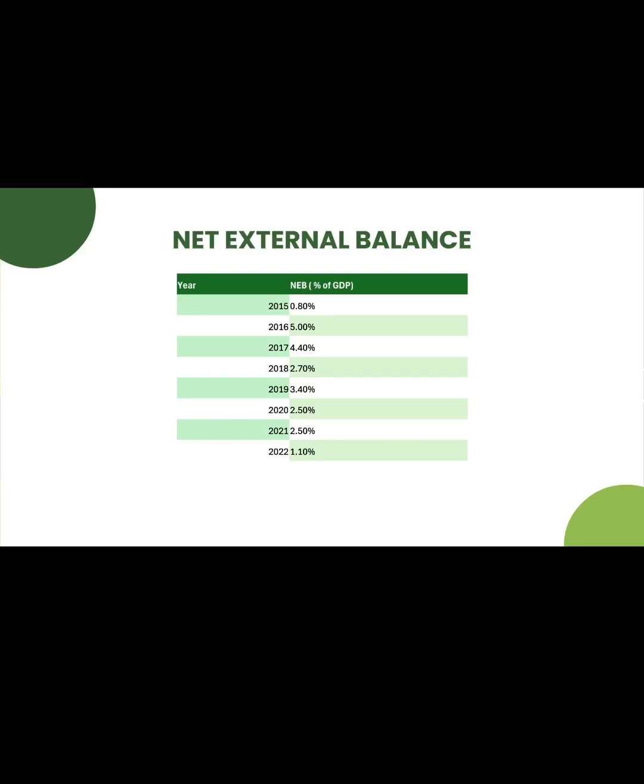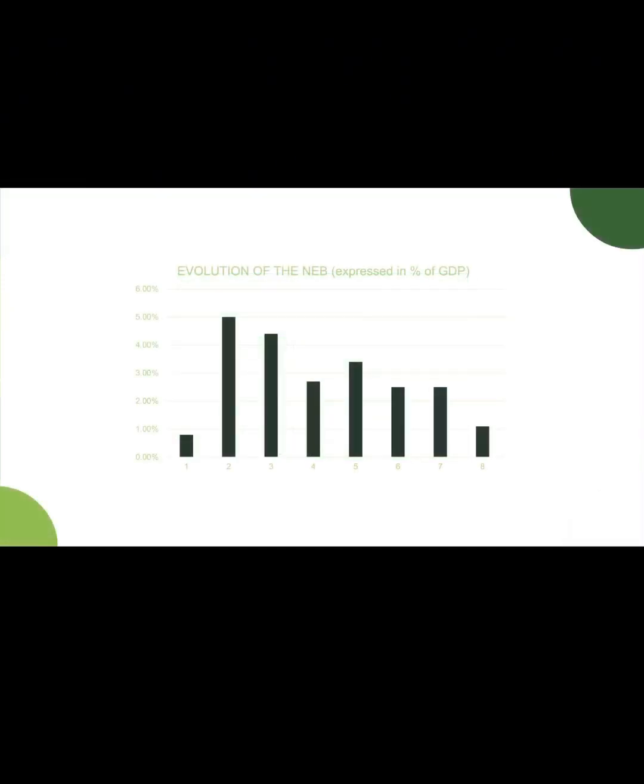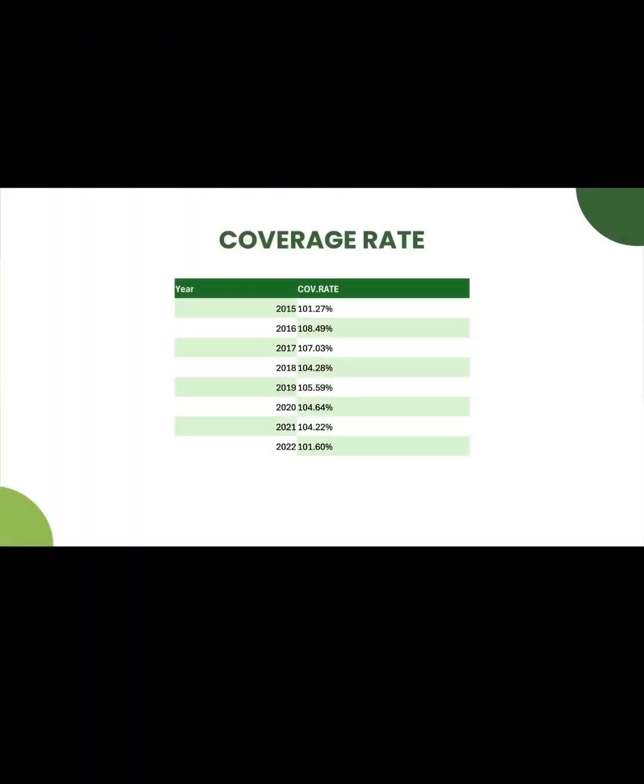Bulgaria's net external balance presents a variable progression between 2015 and 2022, with a peak of 5% in 2016, but then it declined to 1.10% in 2022. There are key factors that explain this trend, like rising imports, lack of export diversification, rising energy import costs, or external shocks like COVID-19 or the Ukrainian war.